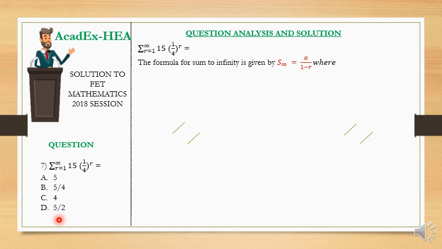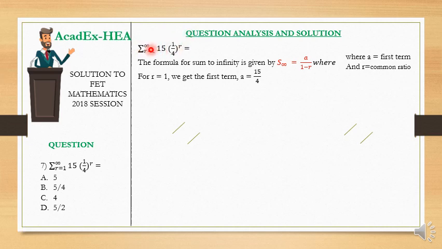Now the formula says that the sum to infinity is given by a over 1 minus r, where a is the first term and r is the common ratio.